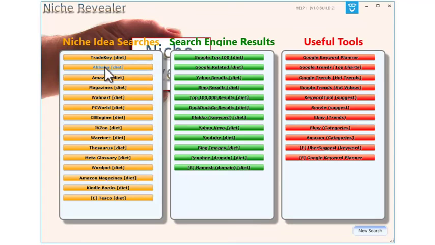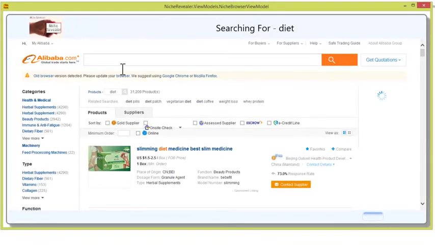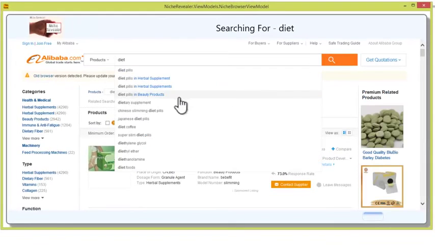Now it starts off with some niche idea places. We've got Trade Key, we've got Alibaba. Both of these are business to business import and export sites. Alibaba you'll be familiar with, recently the most expensive release onto the stock market. So let's just have a look at Alibaba and see what it does. Now because we've put in the diet keyword or the diet niche starter, it knows what we're looking for and it's going to give us a whole load of ideas around the niche market. And there you can see we've got some suggested ideas in there.